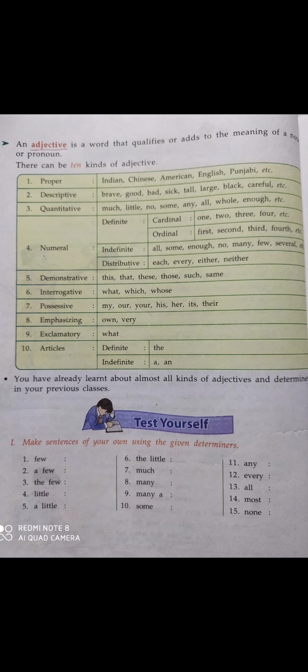These types of words are distributive numeral adjective. We will discuss this type of adjective later.